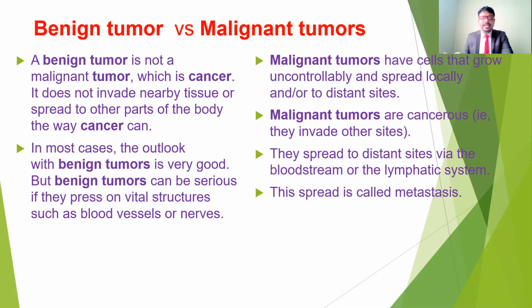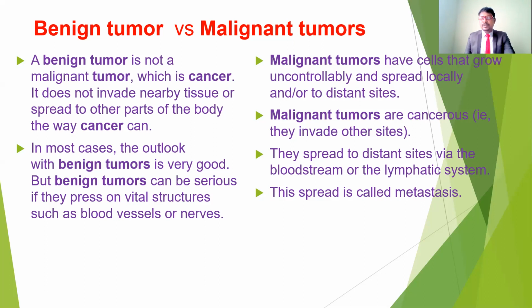It's going to spread or compress the other surrounding structures, such as the blood vessels, nerves, or maybe any organs. If it compresses the important structures, it may cause complications. For example, if it compresses an artery, it will decrease the blood circulation to the surrounding structures. If it compresses a nerve, it will decrease the nerve's function, which leads to paralysis. So these are the complications of benign tumors, but they won't spread to other parts of the body.